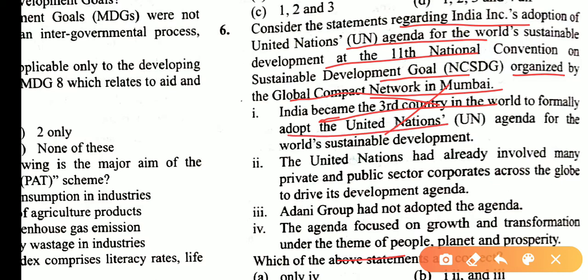The United Nations had already involved many private and public sector corporates across the globe to drive the development agenda. This is not part of that. Adani Group had adopted the agenda, not adopted the instruments, so this is incorrect also. The agenda focuses on growth and infrastructure under the theme of people, planet and prosperity. Asking for the correct statements, only 4 is correct, so the answer is A.